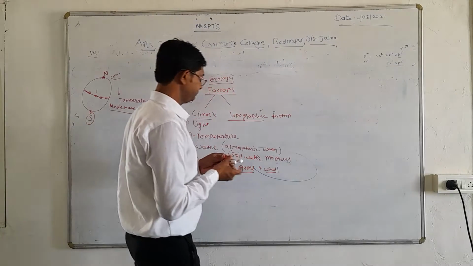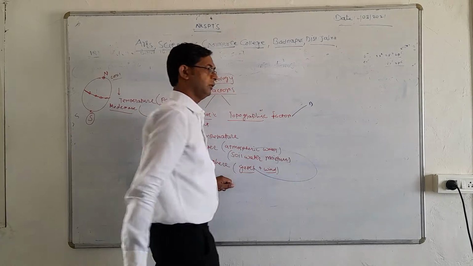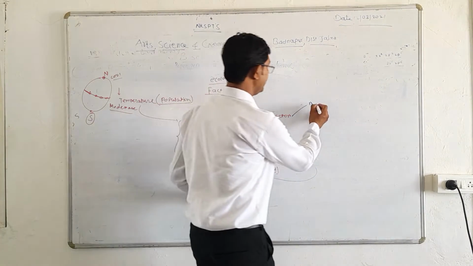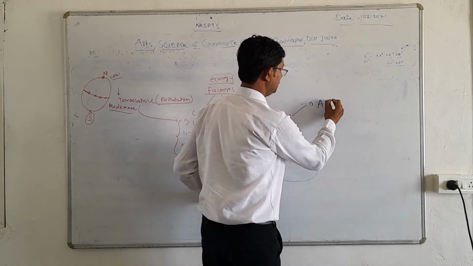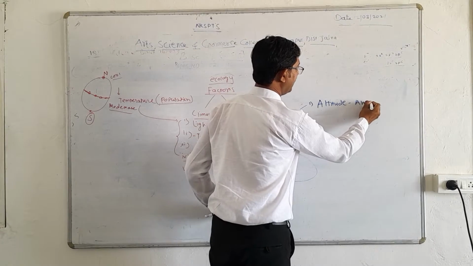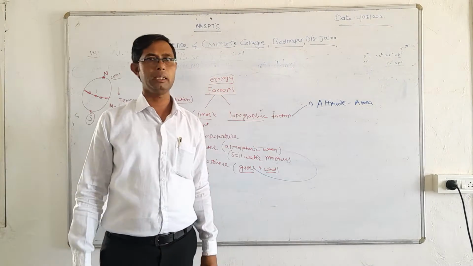I write here: topographic factors include, the first thing, that is, yes, anybody? Yes, the altitude. Altitude of an area. A particular area has a particular type of altitude.